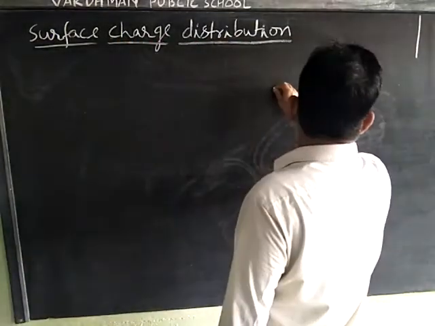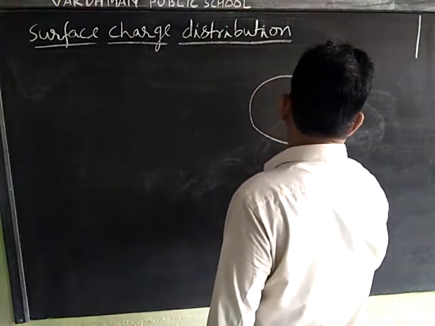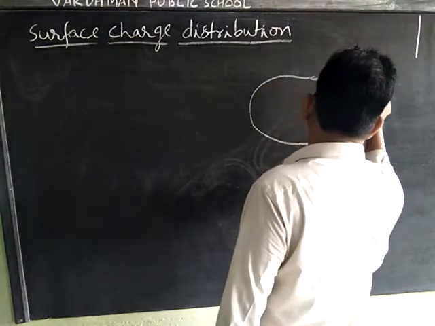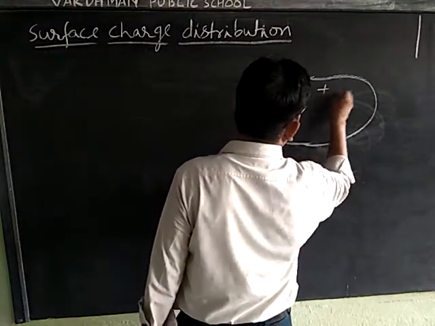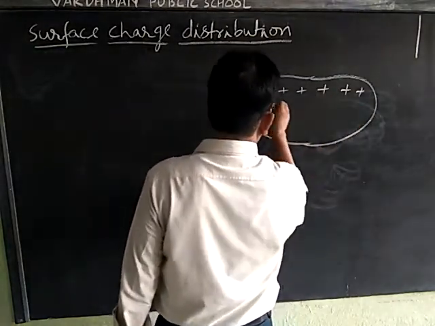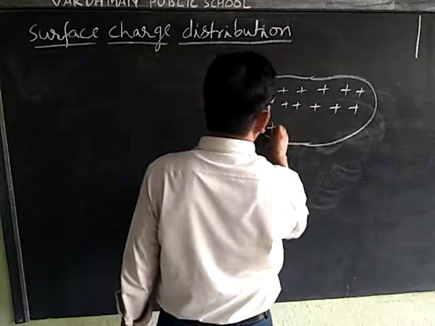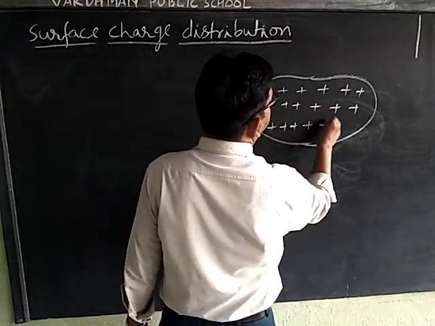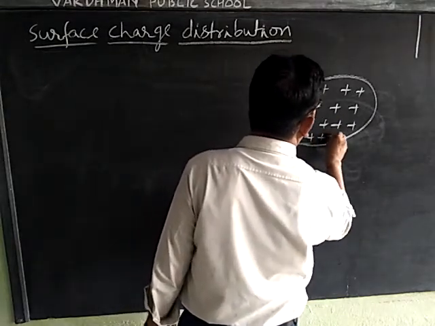Surface charge distribution. In this case, charge is distributed along the surface of an object.